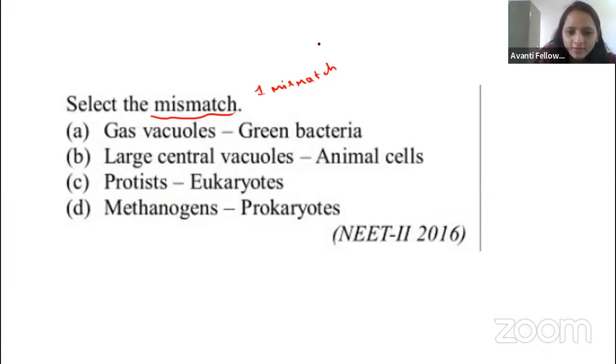Very good. Plant cell has a big vacuole. Very good, Nandish. Coming to the first option, guys. Okay, gas vacuole. You know about the gas vacuole, right? Where it is going to be present? Either gas vacuole is going to be present in us.